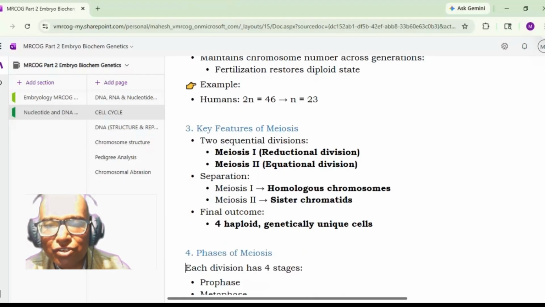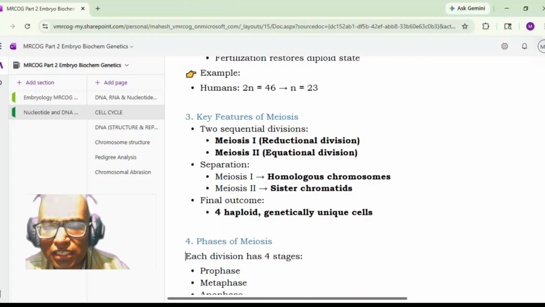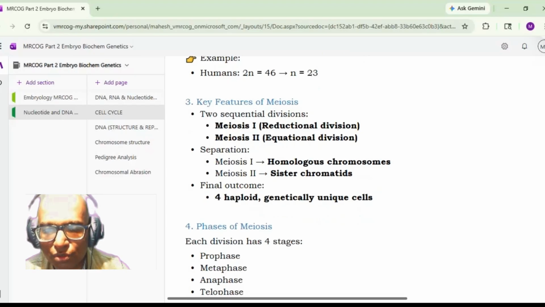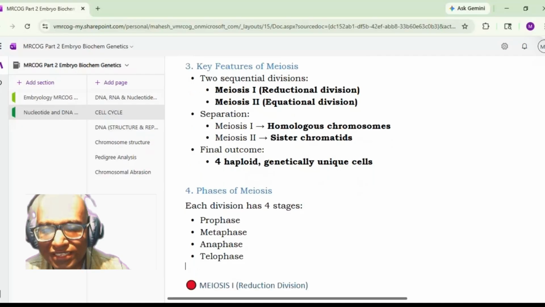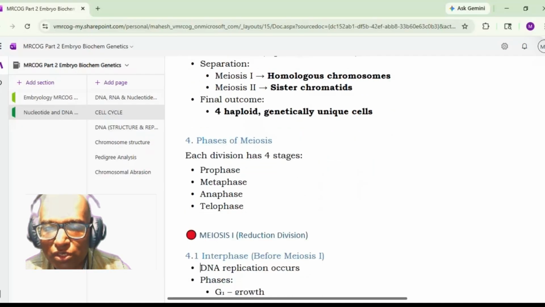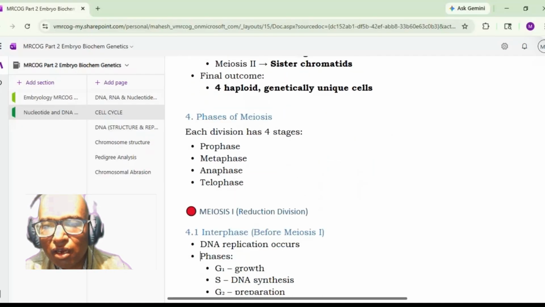So meiosis I is concerned with the homologous chromosome separation, while meiosis II is concerned with the sister chromatid separation. So final outcome of meiosis is four haploid genetically unique cells. So coming to the phases of meiosis, each division, that is meiosis I and meiosis II, is divided into four phases, that is prophase, metaphase, anaphase, and telophase. So we will begin with meiosis I first, which is a reduction division.